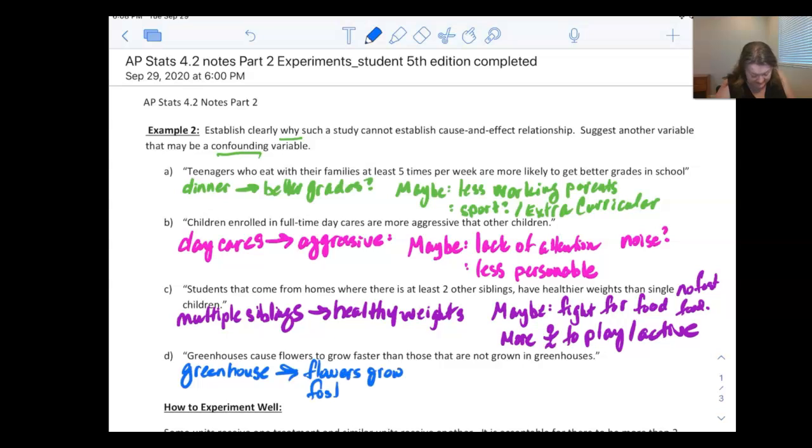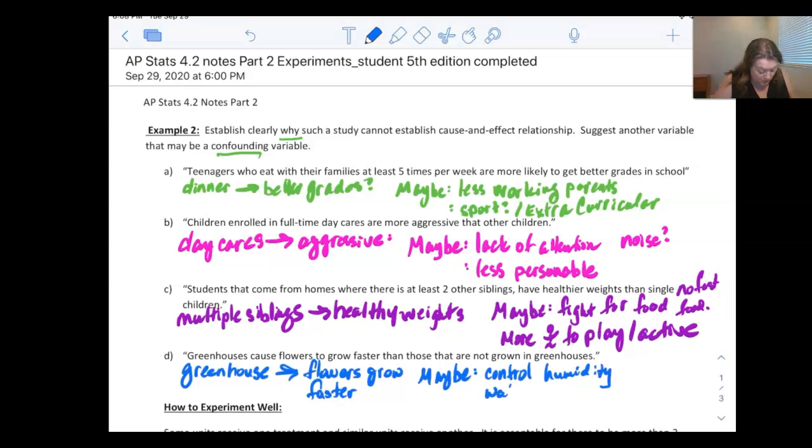Grow faster. Is that really it? Is it actually the building, the greenhouse themselves, or is there maybe something else? Well, maybe it doesn't have anything to do with that. Maybe the greenhouse is better at controlling humidity. So maybe it has more to do with the humidity than it actually does the box, that we could be just as good as the greenhouse structure if we just manage the humidity better.